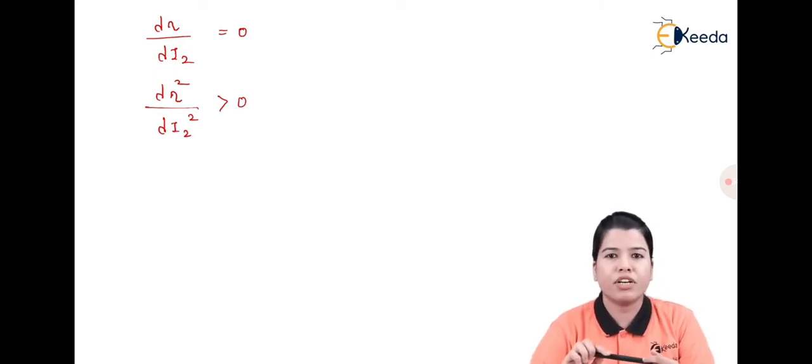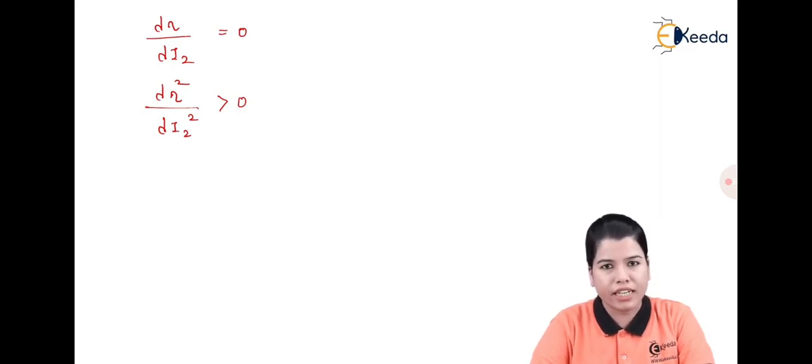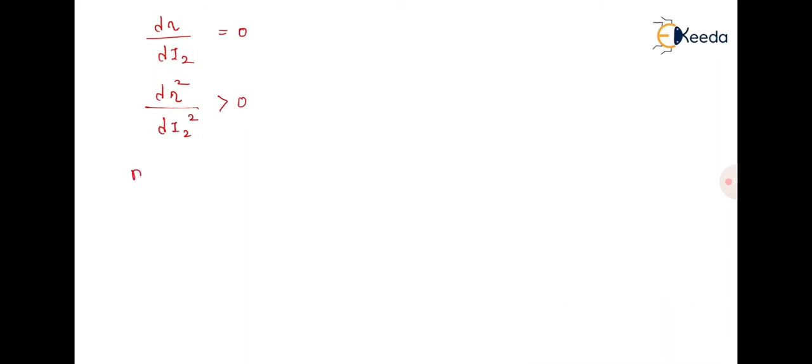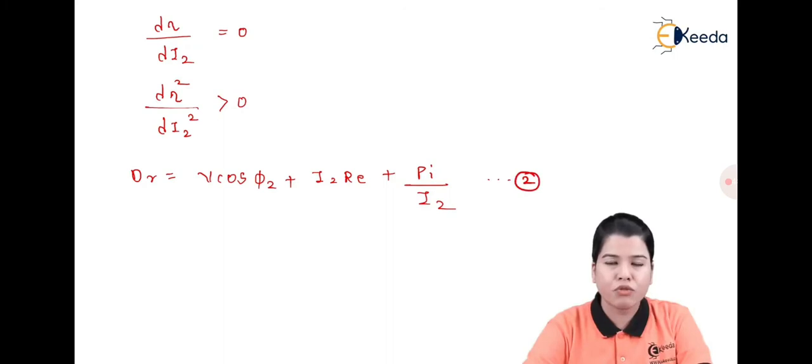Now, if we see equation 1, it clearly states that the numerator, that is V cos phi, is constant, hence it can be neglected. So here we can only consider the value of the denominator while considering the efficiency. Let Dr be the value of the denominator, hence Dr can be written as Dr is equal to V cos phi 2 plus I2 Re2 plus Pi divided by I2. Let it be equation number 2.